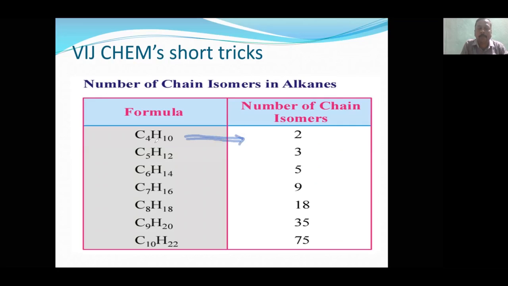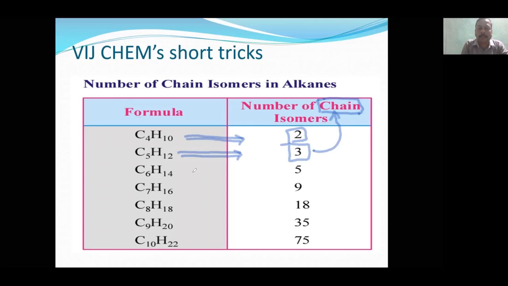Like butane, just now I have told you, n-butane and 2-methyl propane. Those are the two isomers. You can never make more than 2 isomers for butane. Same way for 5 carbon atoms, maximum number of, and one more thing, these are only chain isomers. So if they ask the number of chain isomers of pentane, you can blindly write 3.